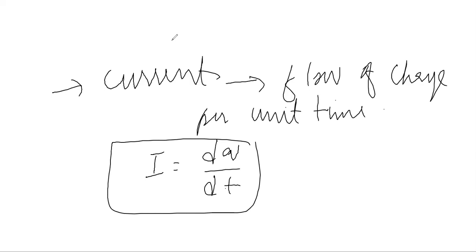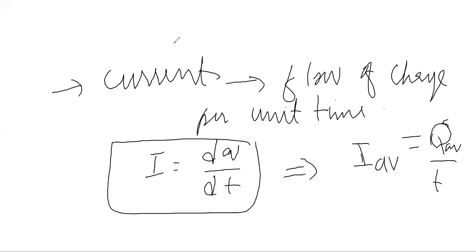Okay, or we can also write average current. One is instantaneous current at any instant and the other is average current, and average current is q average over time interval.